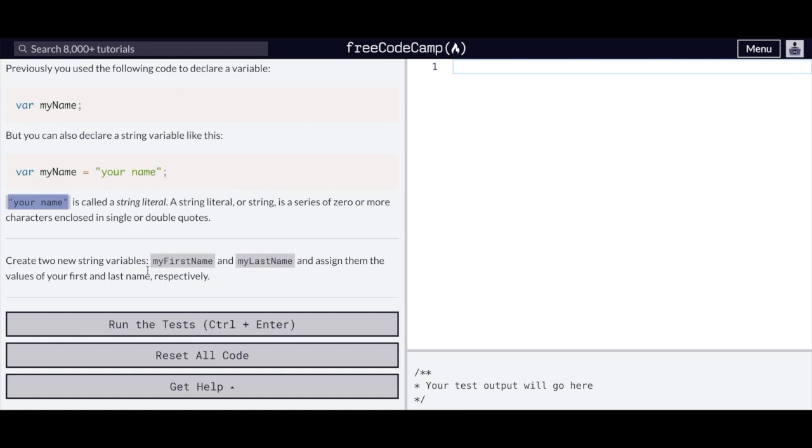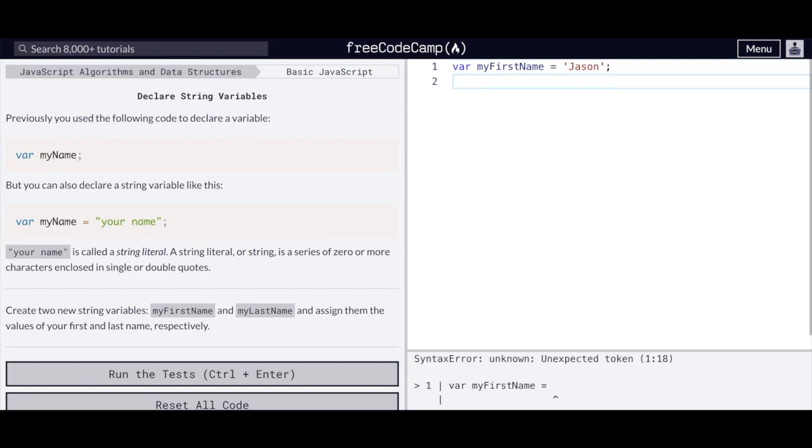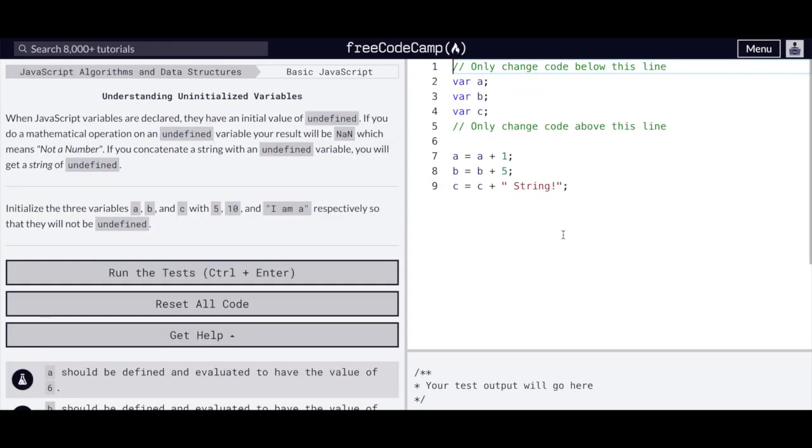Create two new string variables, my first name and my last name, and assign them the values of your first and last name respectively. So go ahead and do that. Come back to it when you're done. And if you did it correctly, you would have put var my first name equals your first name, and var my last name equals your last name. I did it here with the double quotes and the single quotes just so you can see that both of them work. Let's go on to the next challenge.